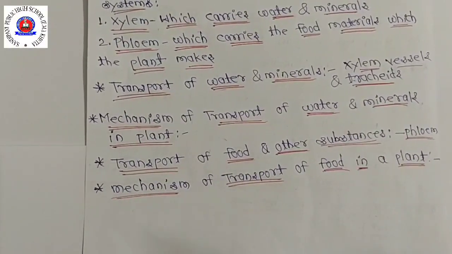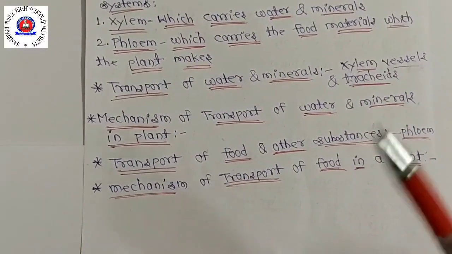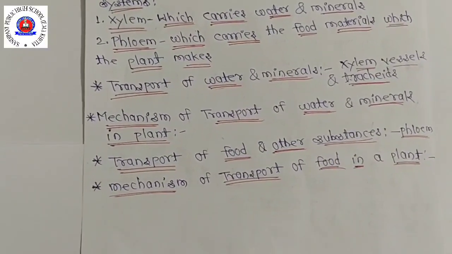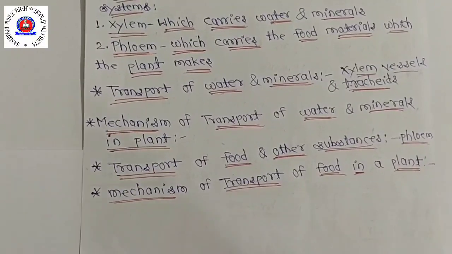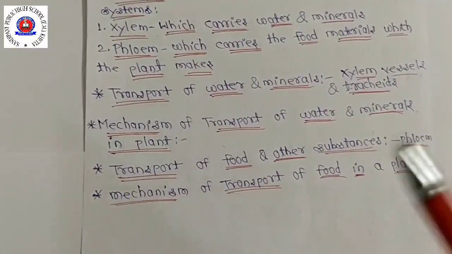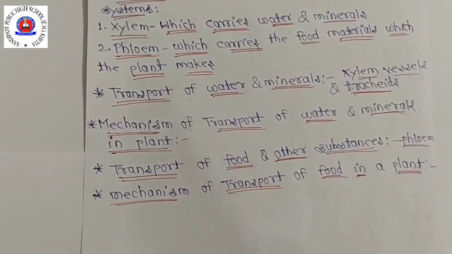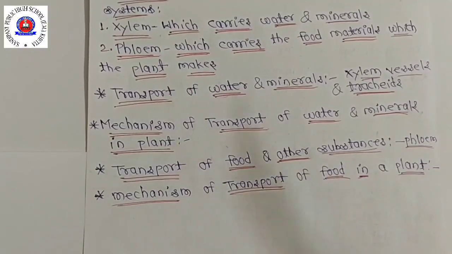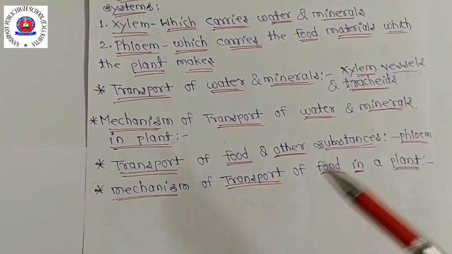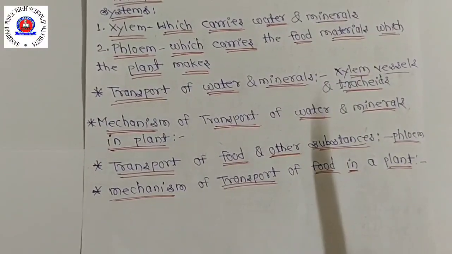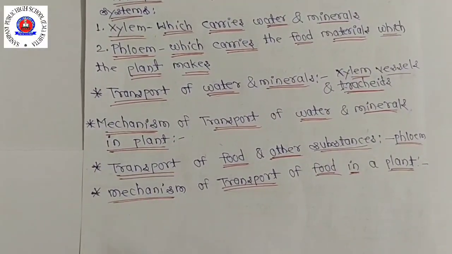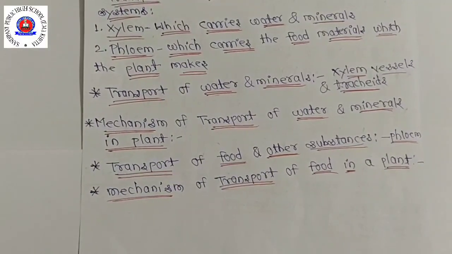The movement of food in phloem, or translocation, takes place by utilizing energy. This happens as the sugar made in leaves is loaded into the sieve tubes of phloem tissue by using energy from ATP. Water now enters into the sieve tubes containing sugar by the process of osmosis, due to which the pressure in the phloem tissue rises. This high pressure produced in phloem tissue moves the food to all the parts of the plant.